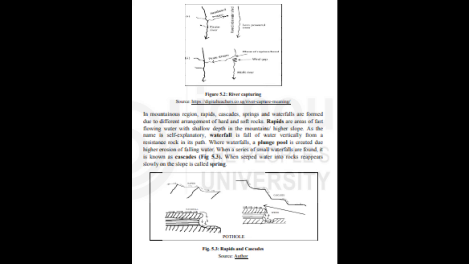According to Davis, the river remains in the first stage in the mountainous region. In this stage, erosional work is significantly very high and erosional features are developed by the river. This stage is also known as the upper course of the river.